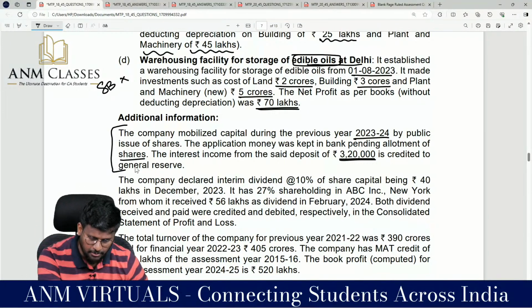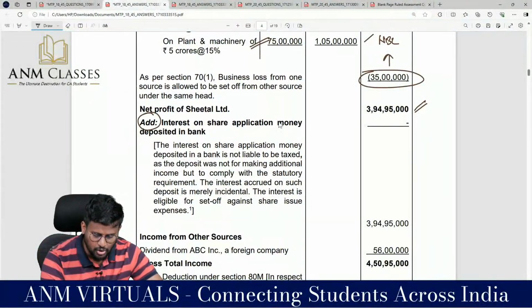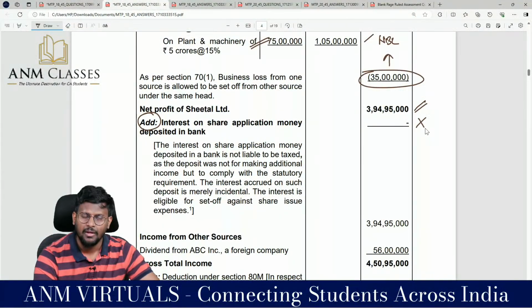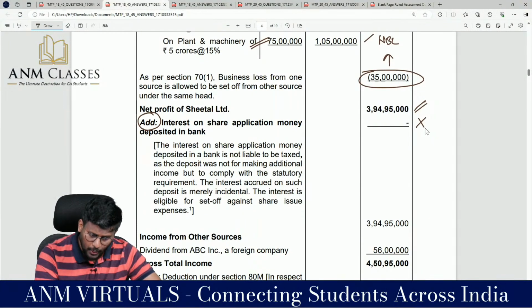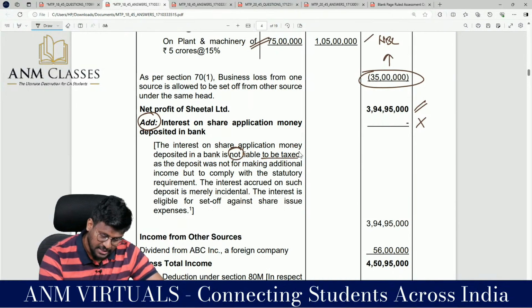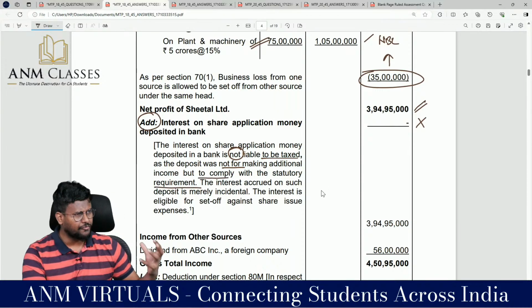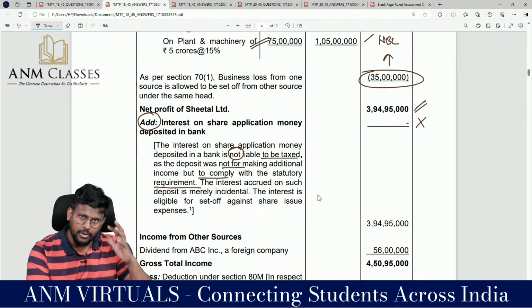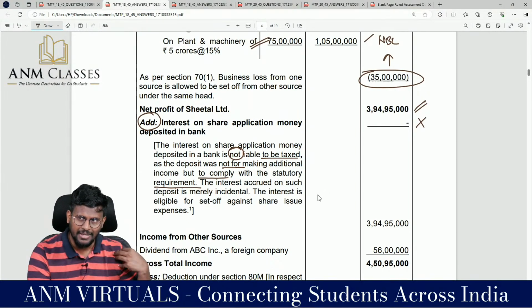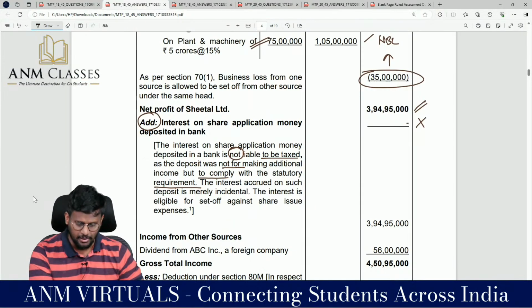Whether that is taxable or not is a question. My dear lovable students, add interest on share application money: nil. That means it is not taxable. Why? The interest on share application money deposited in a bank is not liable to be taxed, as the deposit was not made for making any additional income but to comply with the statutory requirement. My intention of keeping the money in the bank account is not to earn interest income. My intention is to comply with the statutory provision. Hence, that amount should not be taxable.